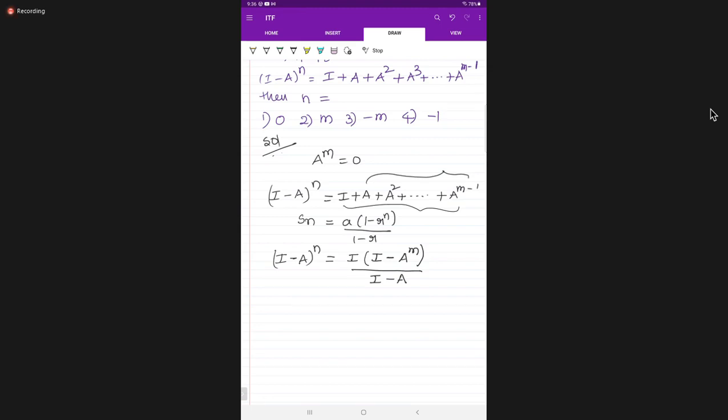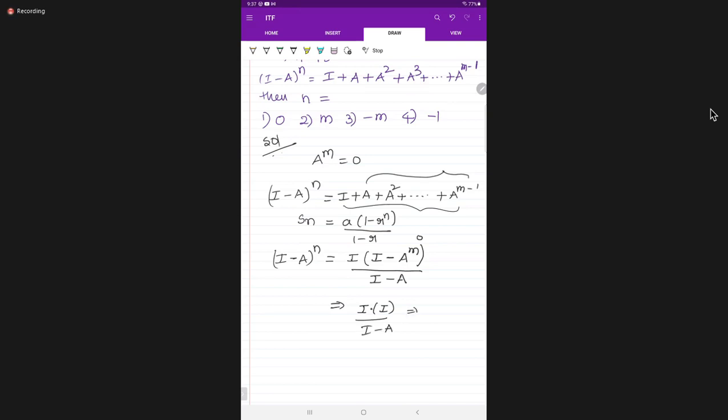Next, in place of m, take 0. What happened? Tell me, students. In place of m, take 0. I into I minus 0, we will get I, divided by I minus a.